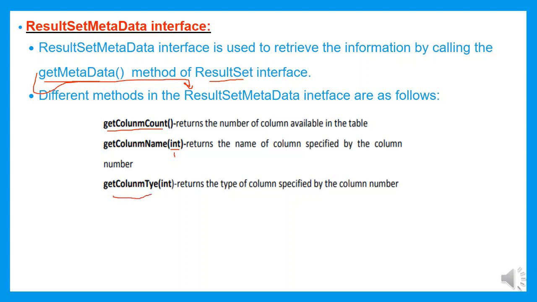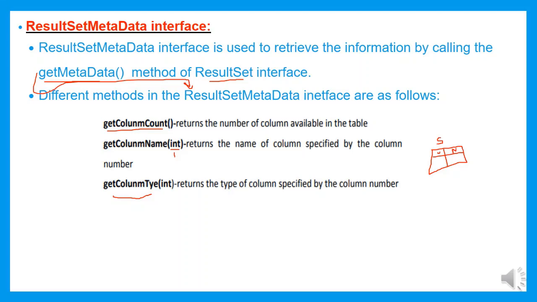The getColumnType is a method which is going to return the type of the column specified by the column number. Assume that I have one table which consists of 2 attributes. One is USN, another is name. Okay, USN and name, and the table name is called student table. So I want to retrieve information about this table.